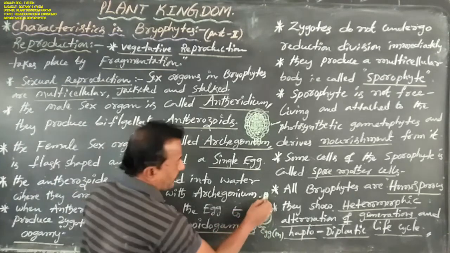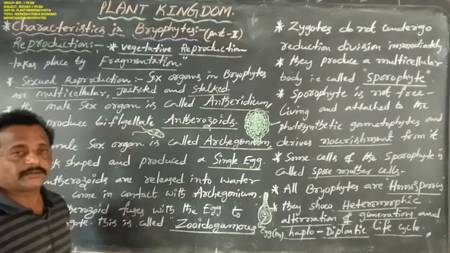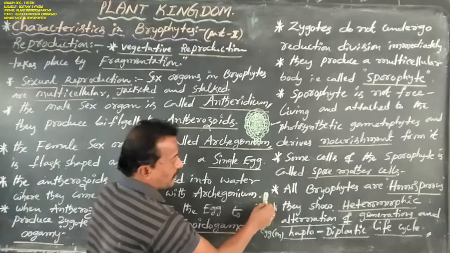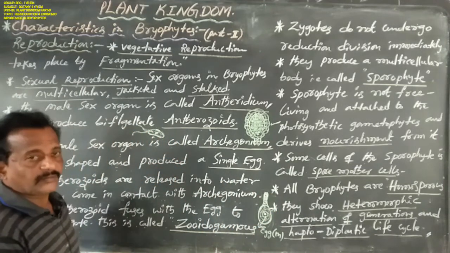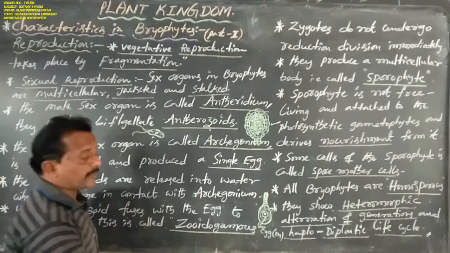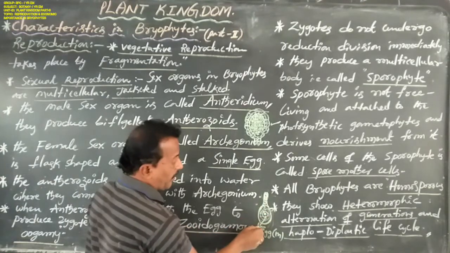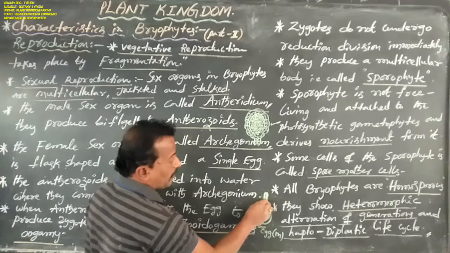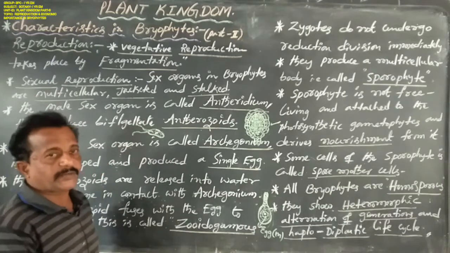So this is a neck, or neck cells. This is the capsule. By this, archegonium consists of three parts: one is egg part, second is neck part, third is capsule part.